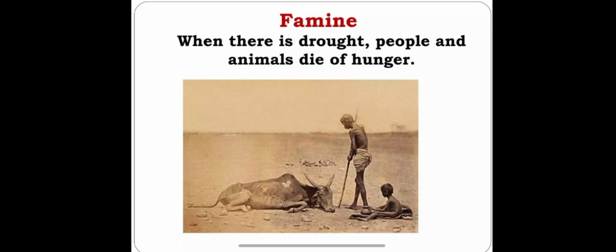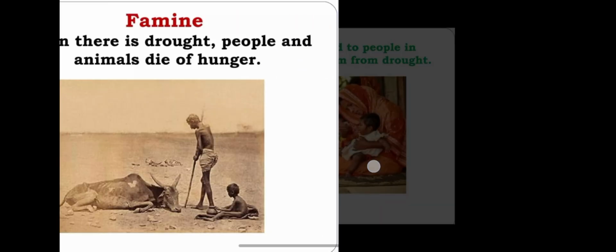Famine. When there is drought, people and animals die of hunger, because as we have discussed, in the drought we are not able to grow any kind of food crop. So in that kind of condition, we are not able to provide food to the people as well as the animals. So animals and humans start dying. This kind of condition is called famine.